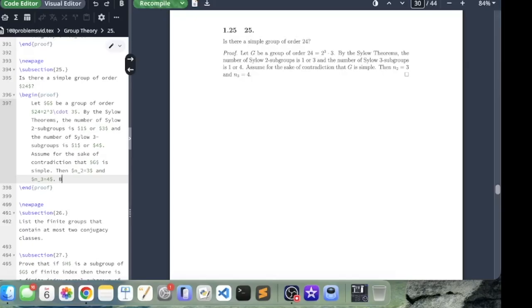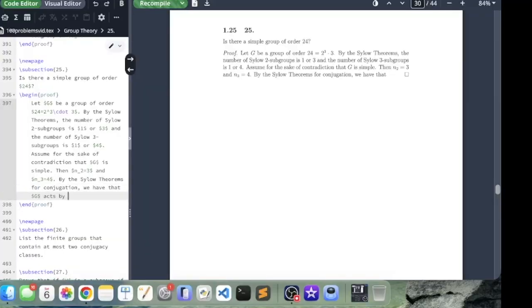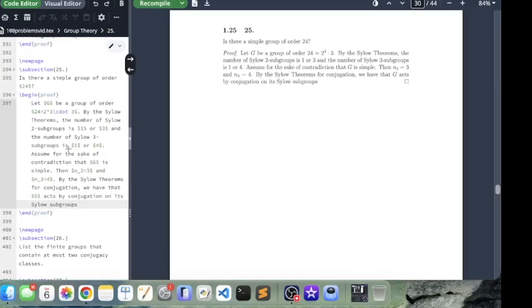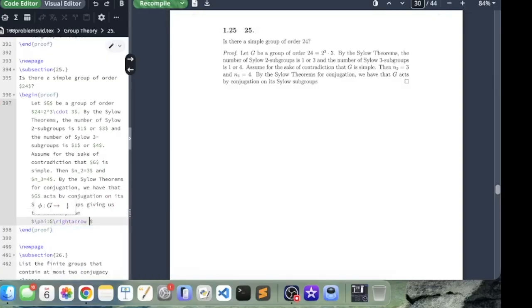By the Sylow theorems for conjugation, G acts by conjugation on its Sylow 3 subgroups, giving us the homomorphism phi from G to S4. Also, these can't be 1, because if it were 1, then that would be a normal subgroup, which would contradict that G is simple.